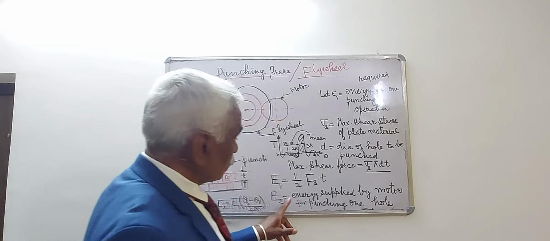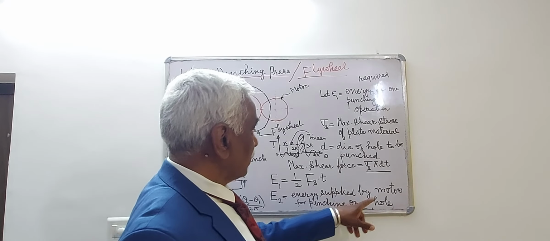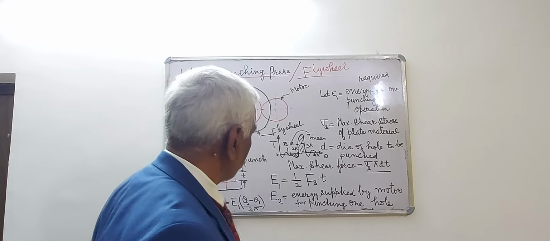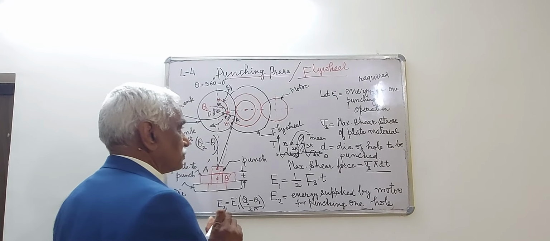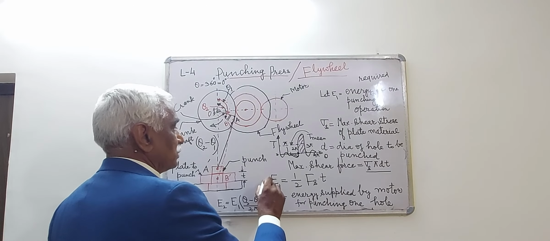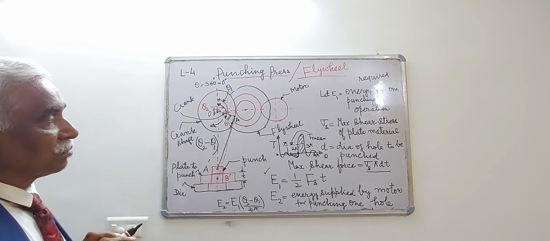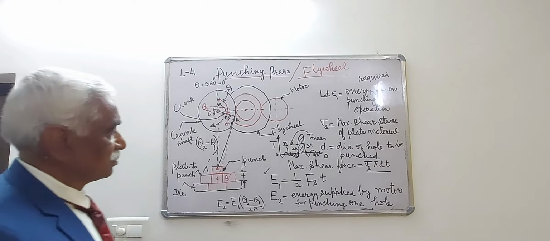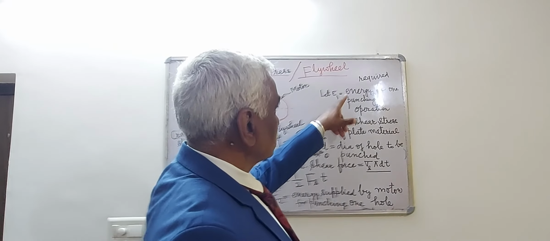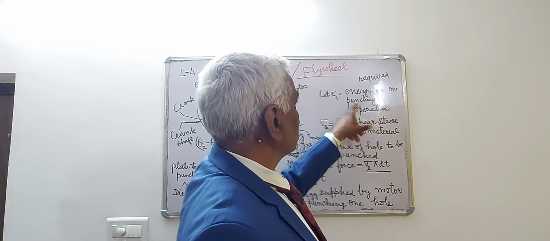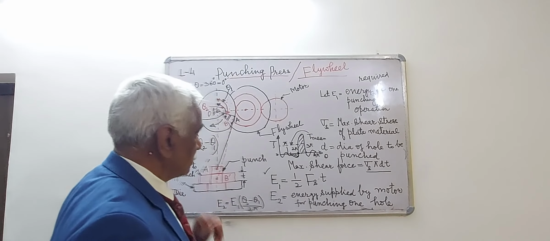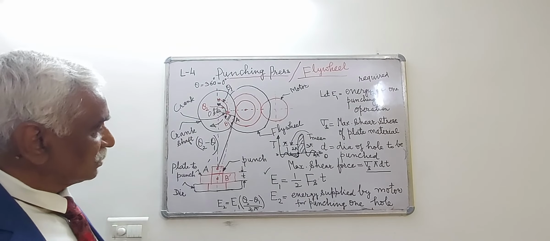Suppose E2 is the energy supplied by the motor for punching one hole. E1 is the energy required for one punching operation. That is the average energy.